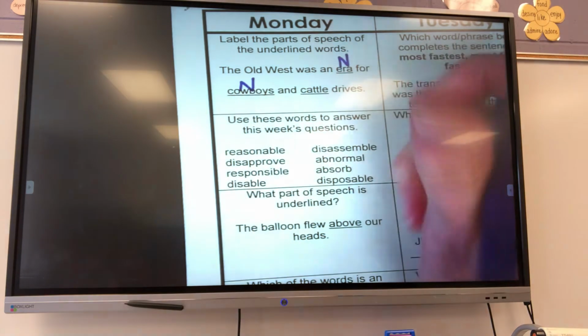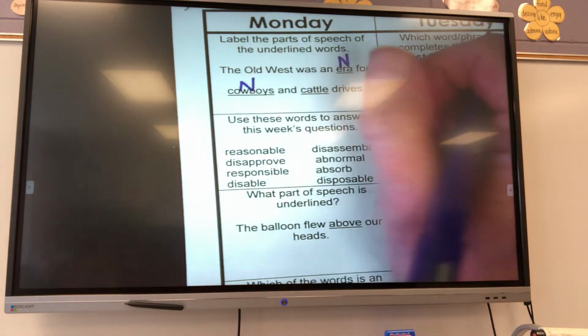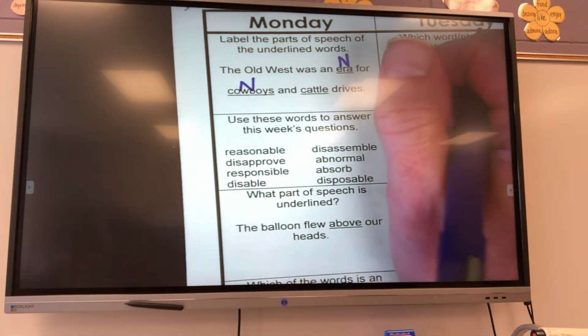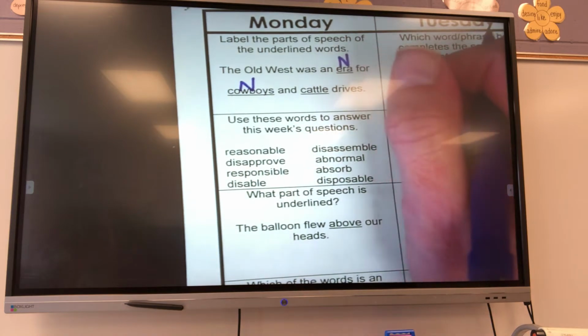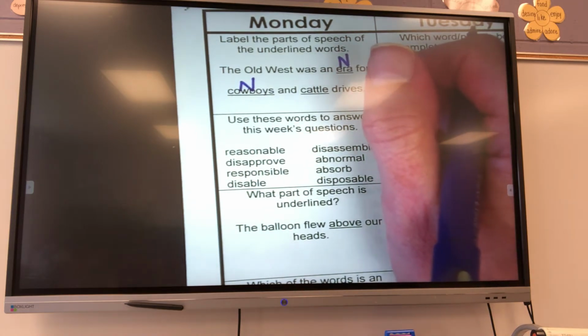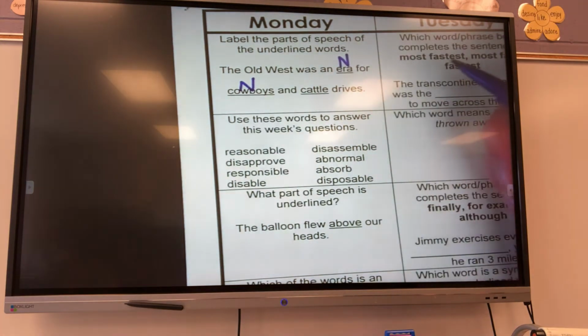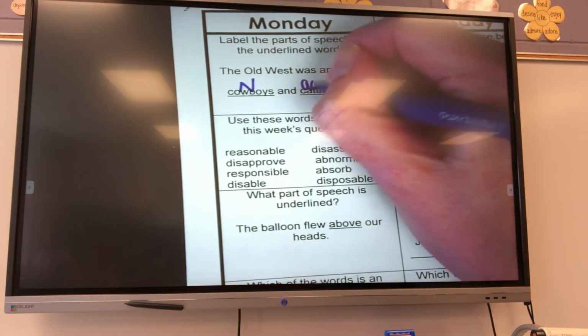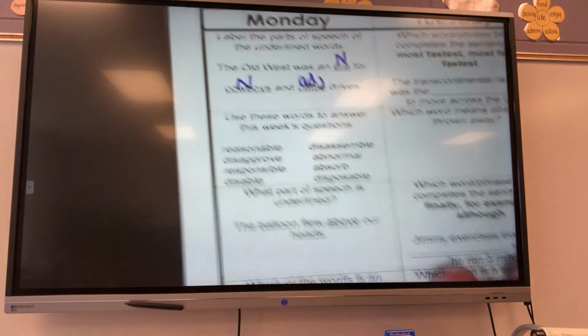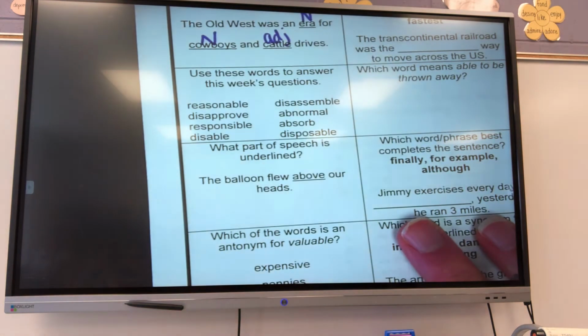So if it answers the question, what kind, what is it going to be classified as, Justin? A verb. Not a verb. Adjective. An adjective, because adjectives tell what kind. Okay? That one was a difficult one because cattle we typically want to call that a noun, and we typically want to say drives as a verb.